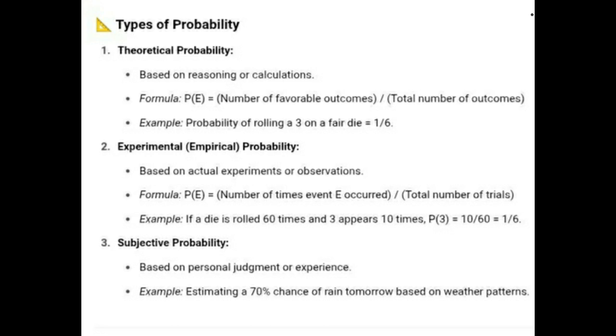Experimental probability, based on actual experiments or observations. Formula: the probability of E equals the number of times event E occurred divided by the total number of trials. Example: if a die is rolled 60 times and 3 appears 10 times, the probability of 3 is equal to 10 by 60, which is equal to 1 by 6. Subjective probability, based on personal judgment or experience. Example: estimating a 70% chance of rain tomorrow based on weather patterns.